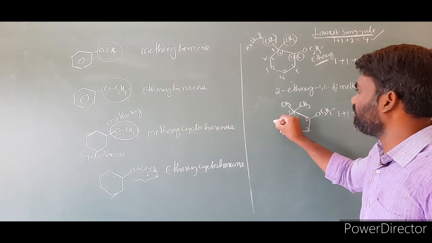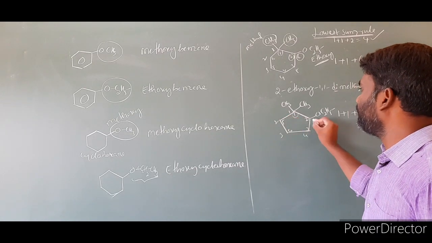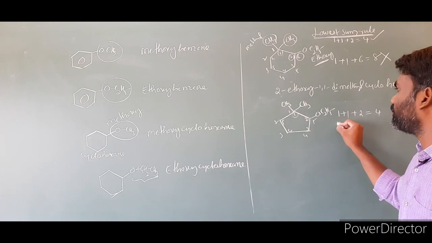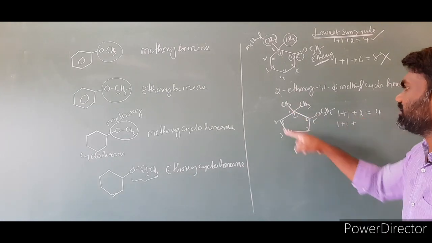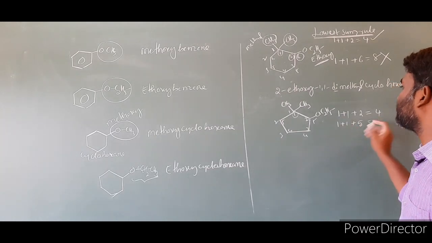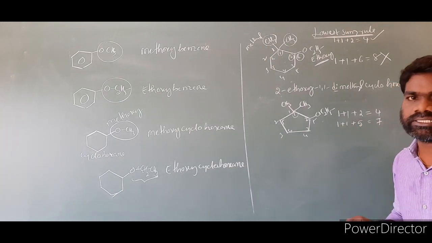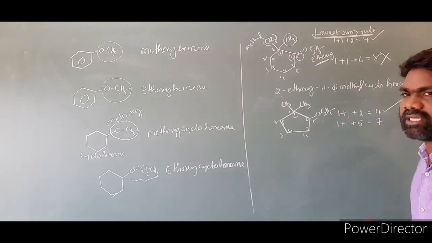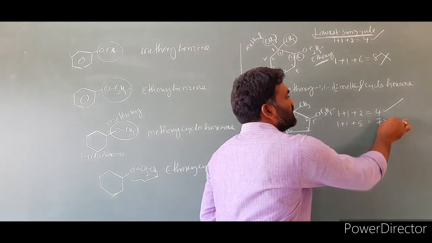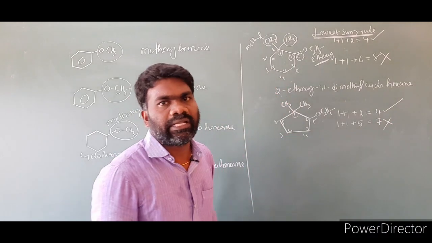Then anti-clockwise 1, 2, 3, 4, 5. In the anti-clockwise direction at first position 2 are there. 1 plus 1 plus the other substituent present at fifth position. So 2 plus 5 is equal to 7. Which direction of numbering is correct? The lowest number is the correct one we have to take. So this numbering is correct. This numbering with 7 is wrong. Then we have to write the name of this compound.